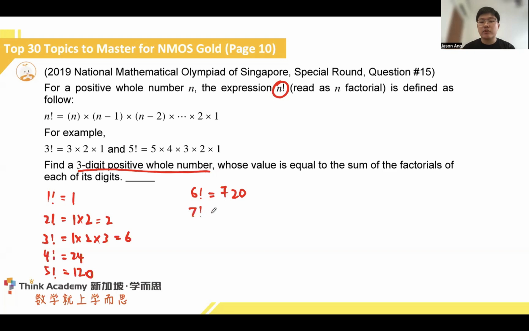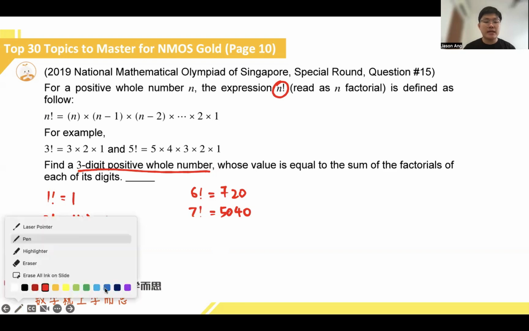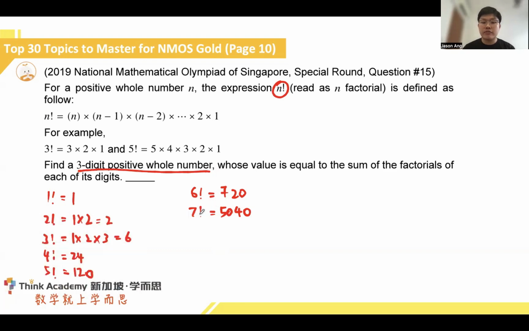7 factorial actually automatically gives us a 4-digit number already, and any number after that is just going to get larger and larger. So just based on this idea alone, we can already see that 7 factorial would not be part of the answer, and 6 factorial would have been too large. So frankly, we only need to look at the numbers on the left-hand side over here.